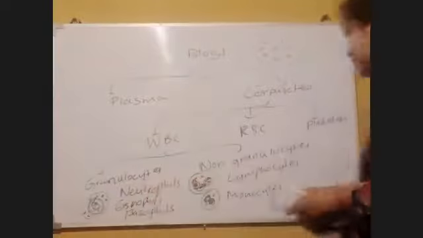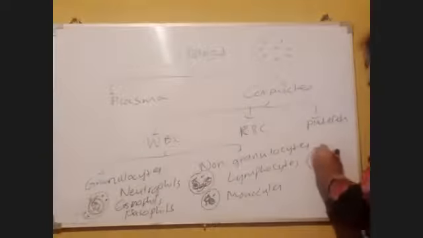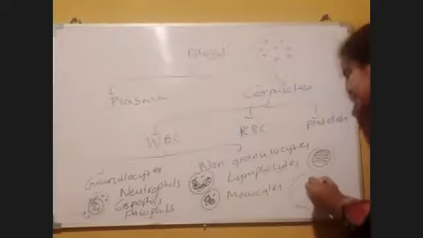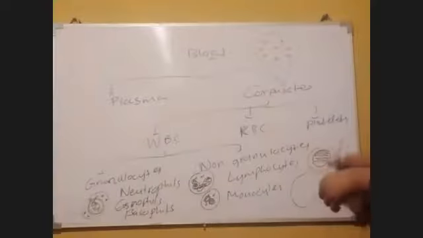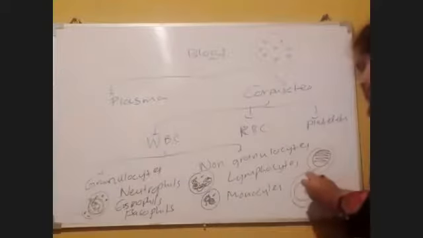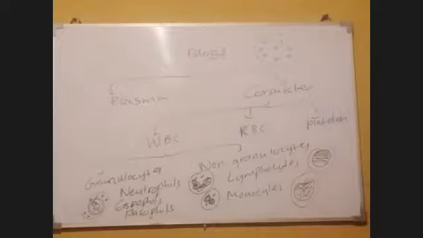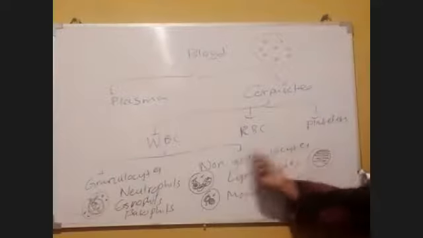Monocytes are also like this, comparatively large in size compared to lymphocytes, with a nucleus and no granules because they belong to the non-granulocytes.